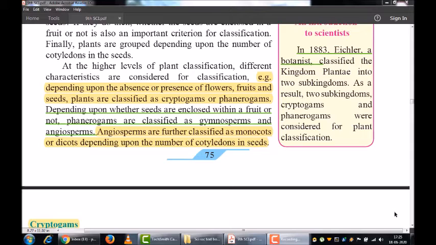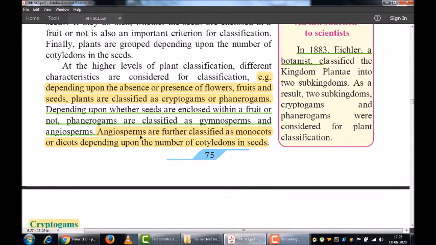Welcome back, students. Regarding the further classification, first of all I am going to tell you who classified the plant kingdom. In the year 1883, Eichler, a botanist, classified the plant kingdom into two subkingdoms, that is cryptogams and phanerogams. These classifications were based on the presence or absence of flowers, fruits and seeds.